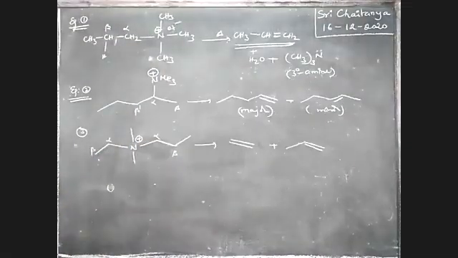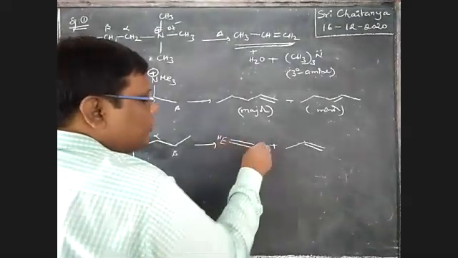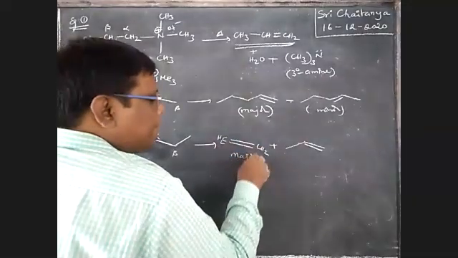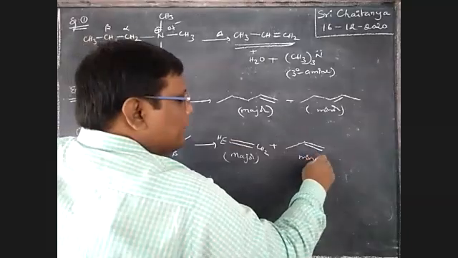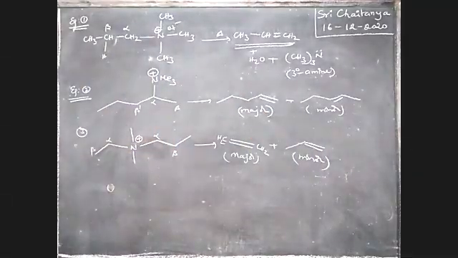Here it is less substituted. It is nothing but CH2=CH. It is the major product. The other is the minor one. Less substituted alkene is the major one.